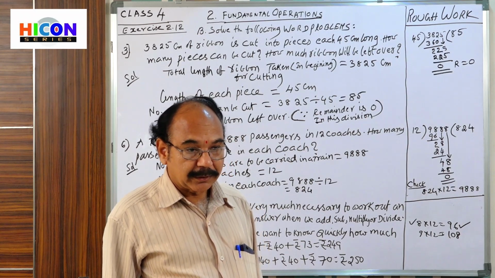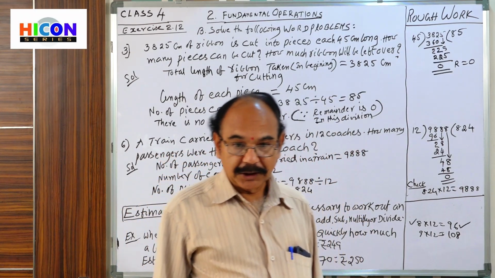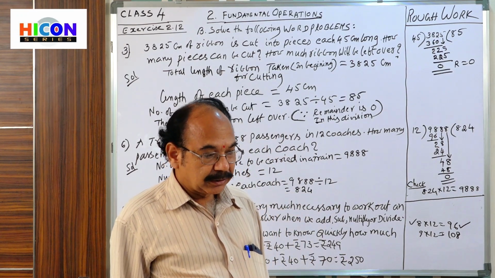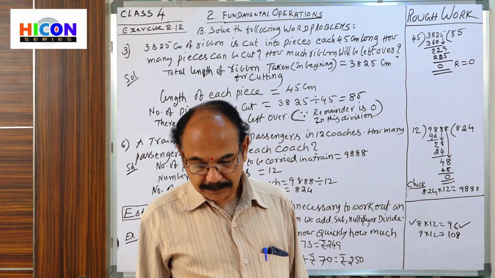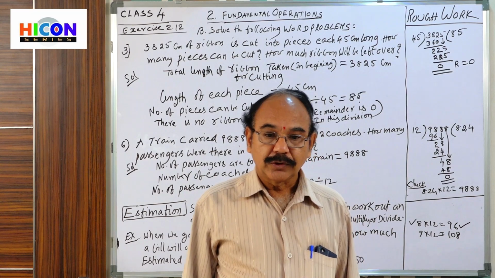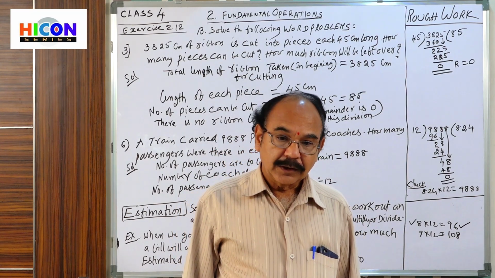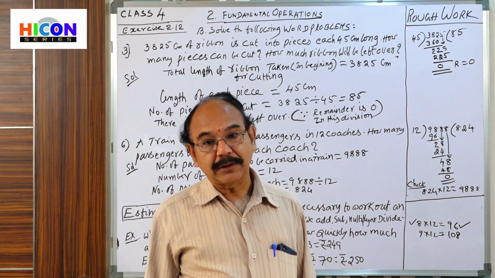Then the shopkeeper will immediately give a quick reply, just by estimating the cost. That means you are interested to know the estimated bill and the actual bill.